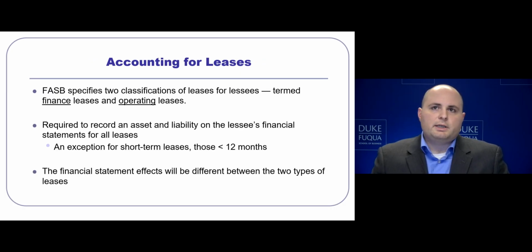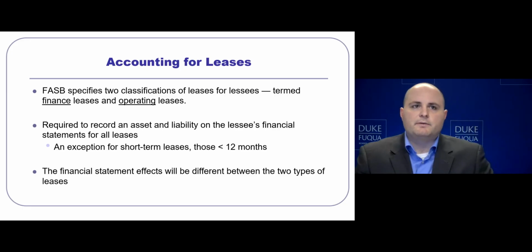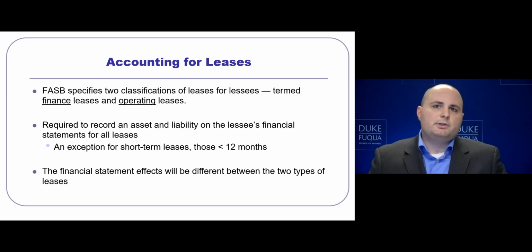When we're thinking about the accounting for leases, we are going to take the lessee's perspective. We will not be discussing the lessor's perspective in this vignette or in class. From the lessee's perspective, the FASB has specified two different types of classifications. One are finance leases, the other are operating leases.